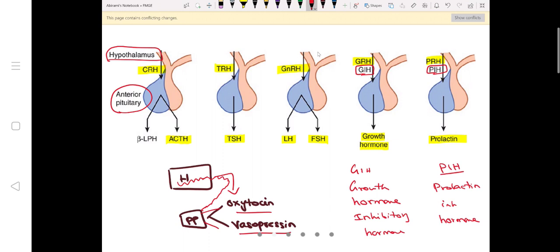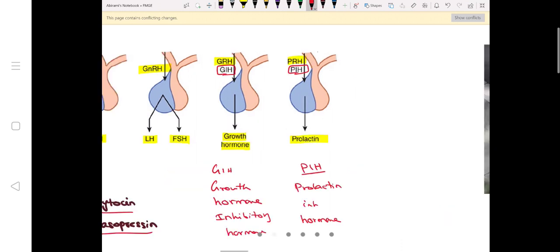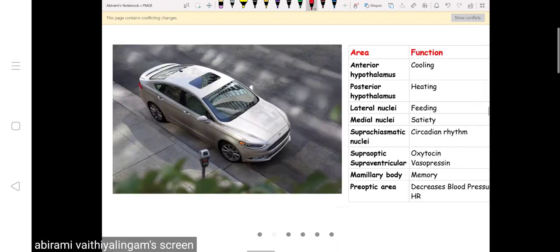The hormones of posterior pituitary itself are produced from hypothalamus only. Okay, so this is about anterior and posterior pituitary. So next, let's learn about the functions of hypothalamus or the nuclei of hypothalamus and its role. Okay, so how do we learn it as simple as possible?